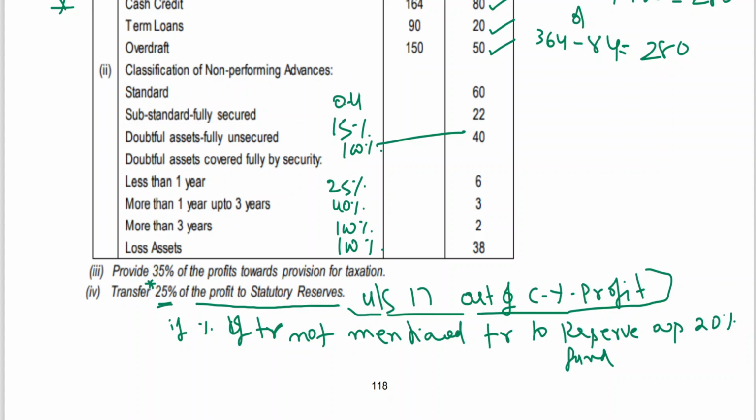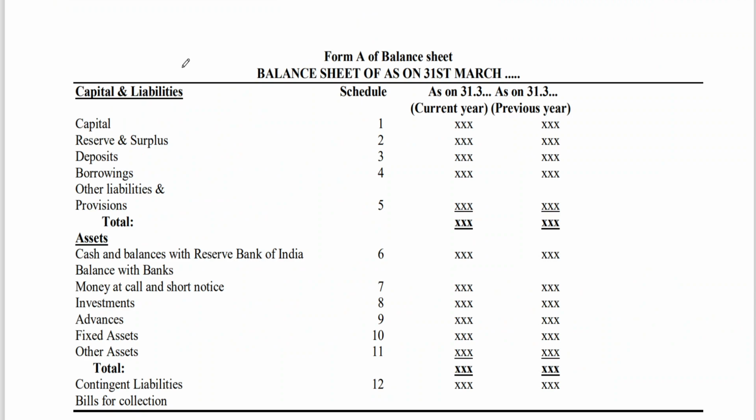Form A balance sheet, Form B statement of profit and loss account. We have done whatever we have learned so far. Page number 102. And this balance sheet you should practice. You can easily work out this balance sheet. There will not be any issue.